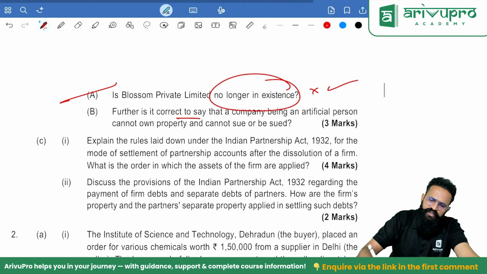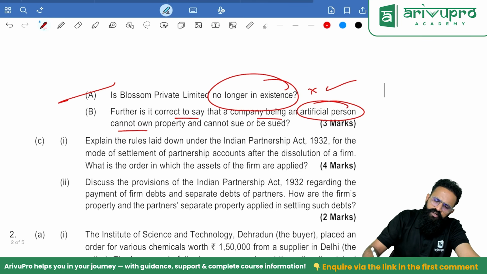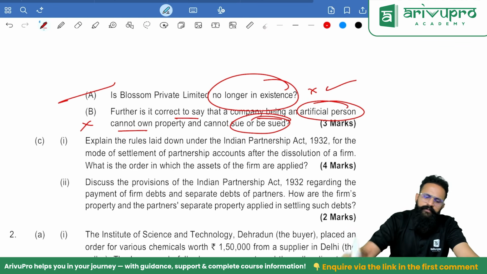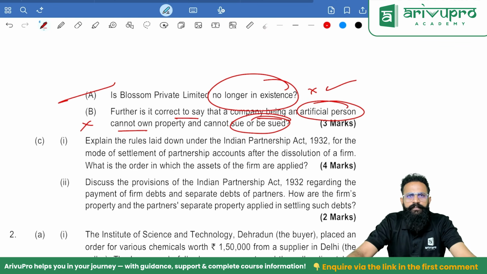Is it correct to say that a company, being an artificial person, cannot own property and cannot sue or be sued? No, this is incorrect. A company is an artificial person and recognized as a body corporate in the eyes of the law, and hence it is eligible to hold property in its name, and can sue and be sued.